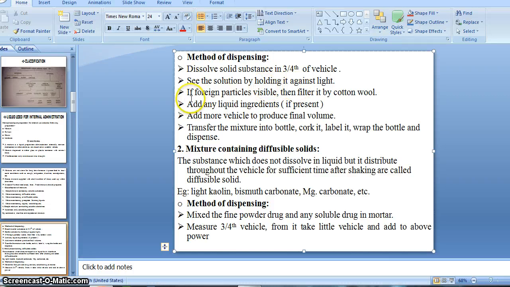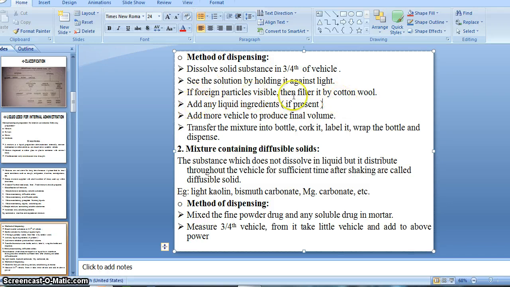If foreign particles are visible, then filter it through cotton wool.